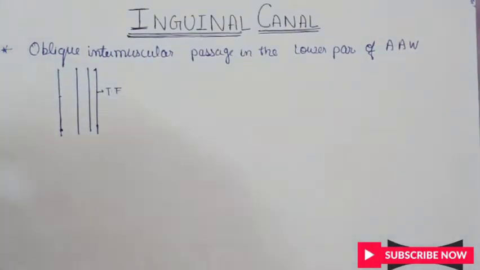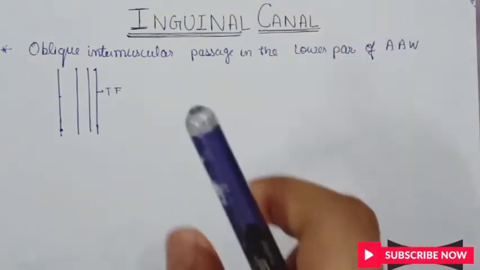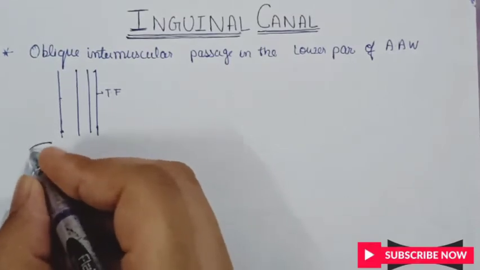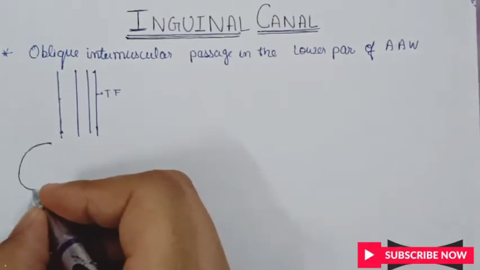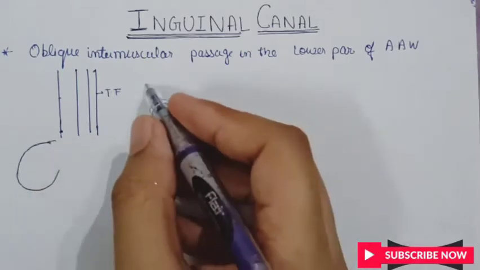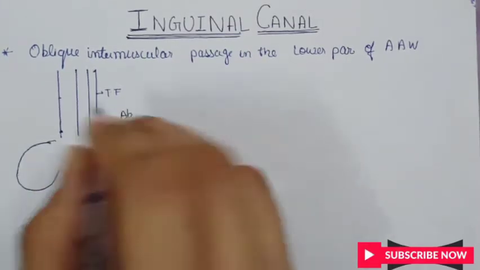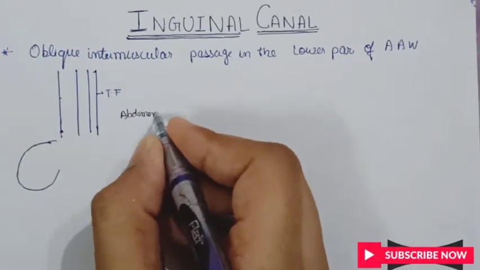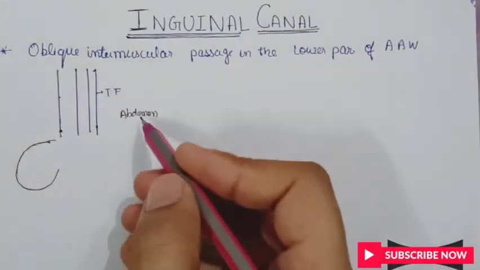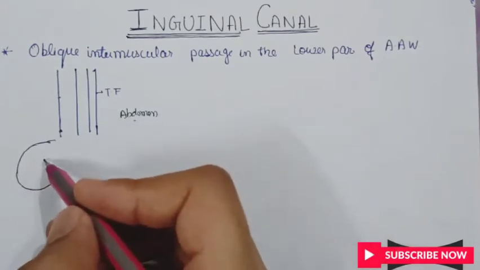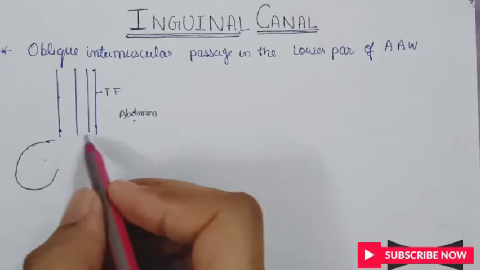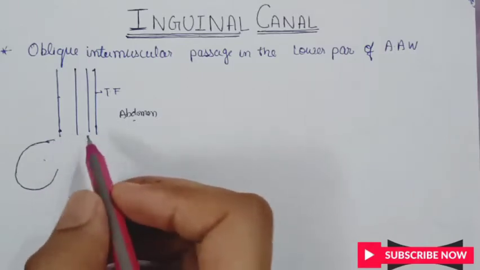As you know, the inguinal canal contains the spermatic cord, which passes contents from the abdomen to the scrotum. Suppose here is the scrotum, and here is the abdomen, inside the transversalis fascia. For any structure to pass from the abdomen to the scrotum, it has to pass through this canal, through the layers of the anterior abdominal wall.